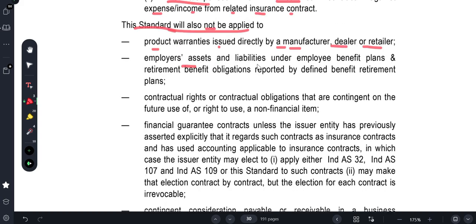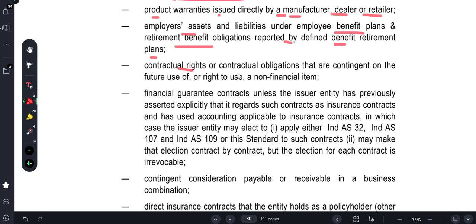Nor does it apply to employee assets and liabilities under employee benefit plans or retirement benefit obligations reported by defined benefit retirement plans. Some companies may have their own PF fund, and Ind AS 104 does not apply to that PF fund.